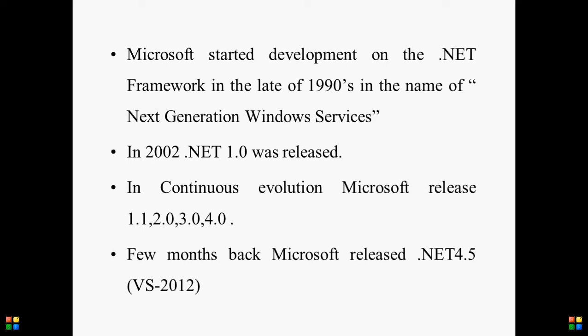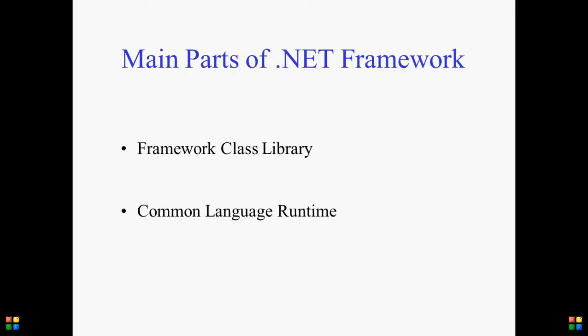After 12 years of hard work, the first version, .NET 1.0, came in 2002. After that, they continuously released the remaining versions like 1.1, 2.0, 3.0 and 4.0. A few months back, Microsoft released .NET Framework 4.5. I don't want to go into detail about the versions now. I will provide all the details in the next video.